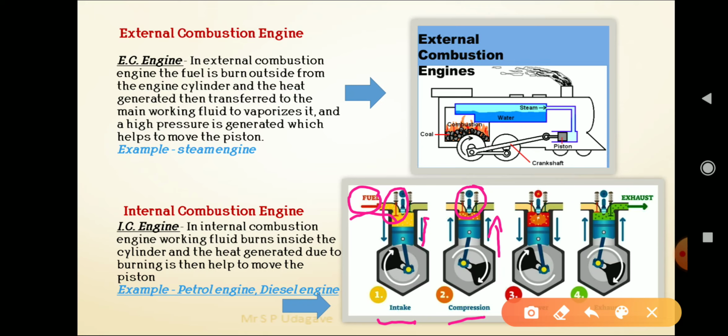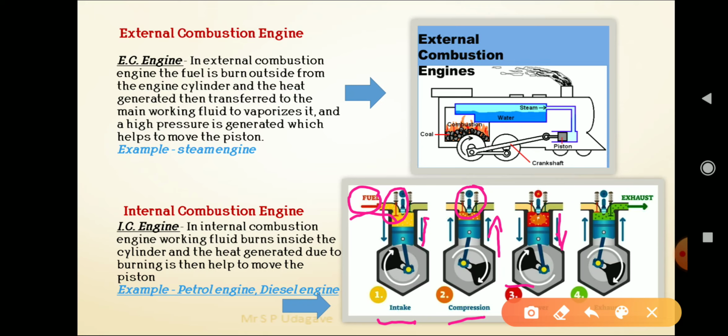The third one is the power stroke. A spark is created inside the cylinder, and the fuel inside burns, which creates high pressure. Because of that, the piston moves downward, and we get the mechanical movement.